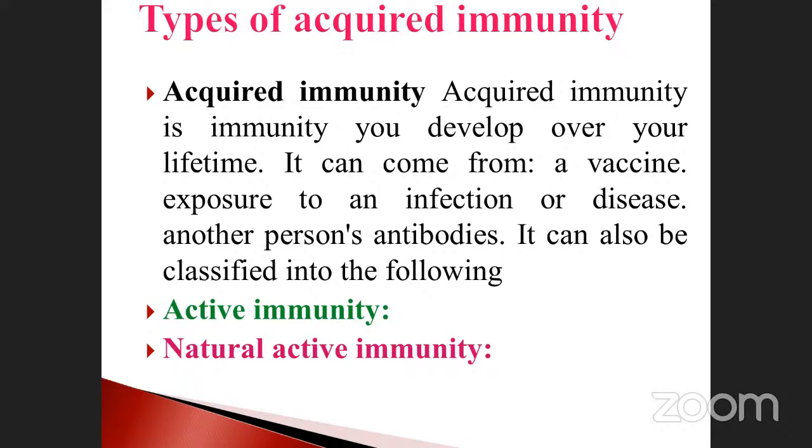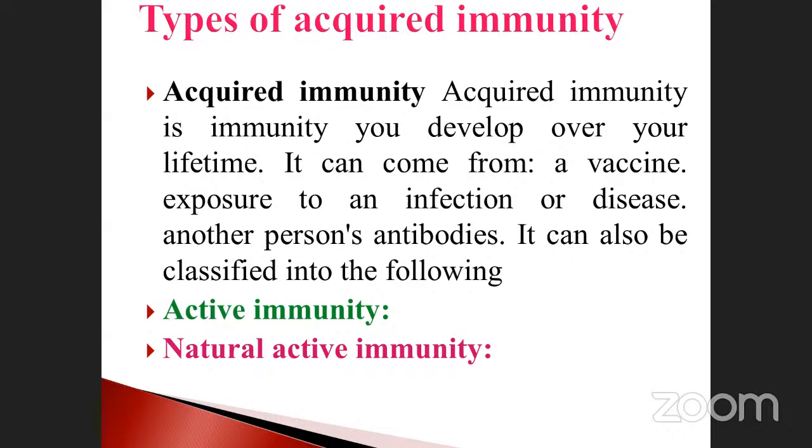Another source is the antibodies of another person. The vaccination also is obtained from another person's antibodies. Such type of immunity is called acquired immunity. In most cases, acquired immunity may be obtained from animals. For example, horse, rabbit, chimpanzee, monkey, and finally human beings also.